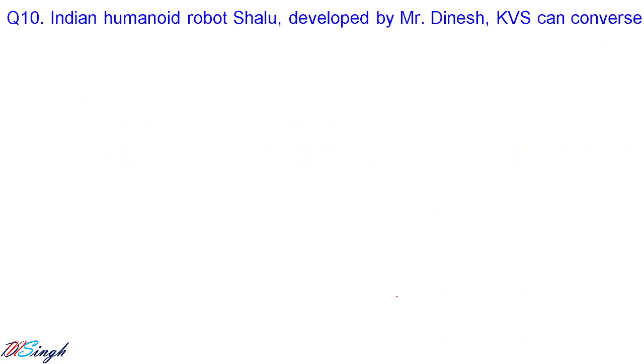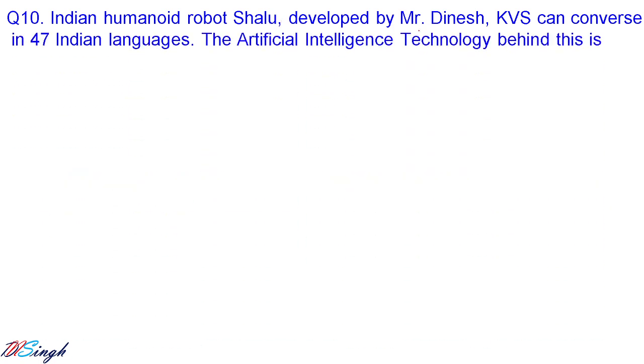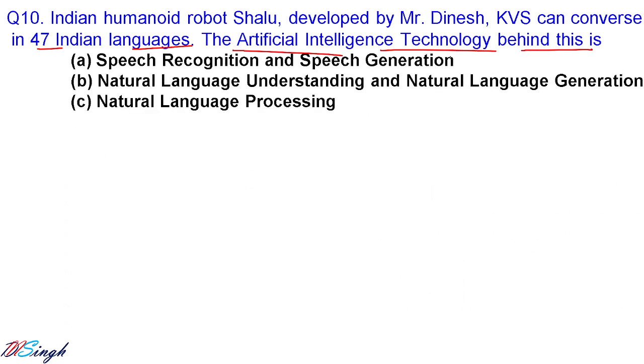Let us go for the Indian humanoid robot Salu, developed by Mr. Dinesh KBS, which can converse in 47 Indian languages. The artificial intelligence technology behind this is, okay, as it is able to converse in the language, speech generation and recognition both are there. Natural language understanding is also there, because it is understanding a natural language like Hindi, English, Tamil, Telugu. Natural language generation is also there. Natural language processing, because without processing you cannot understand a natural language. So all three are there. So the correct option is all of these.